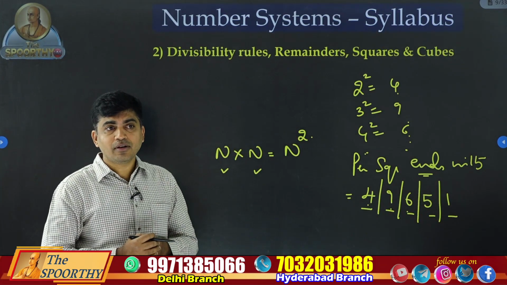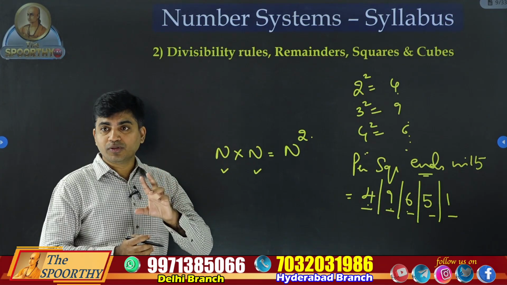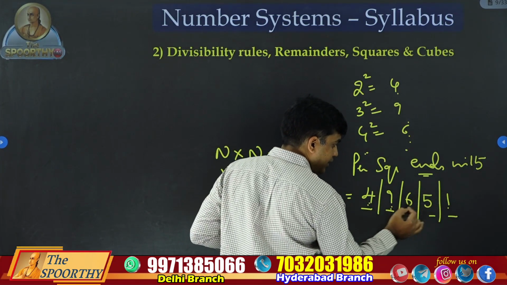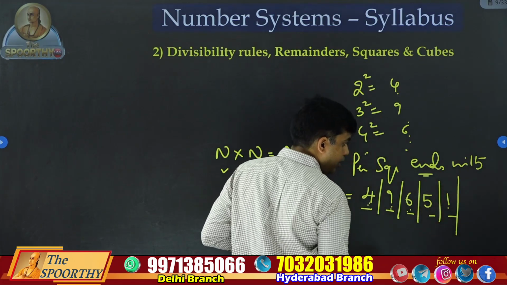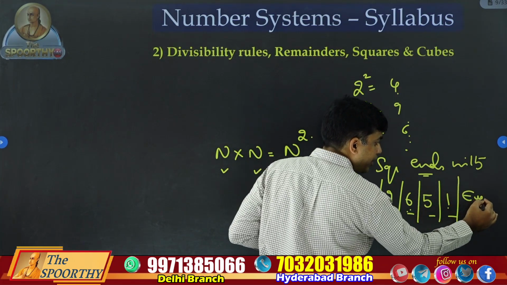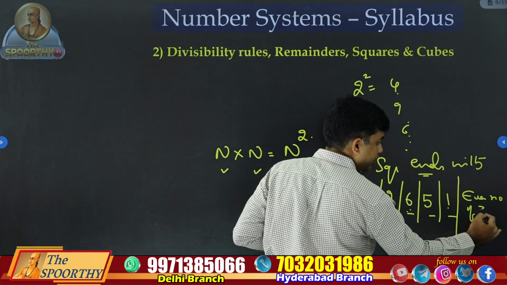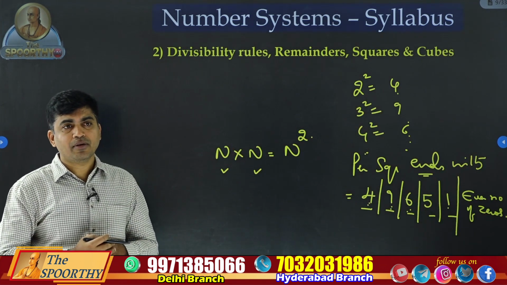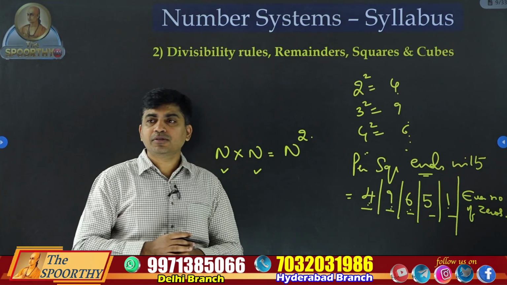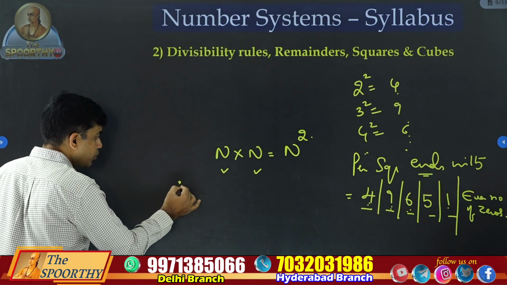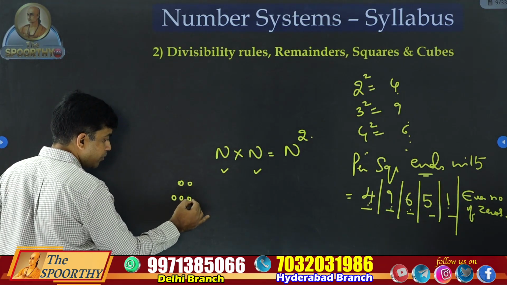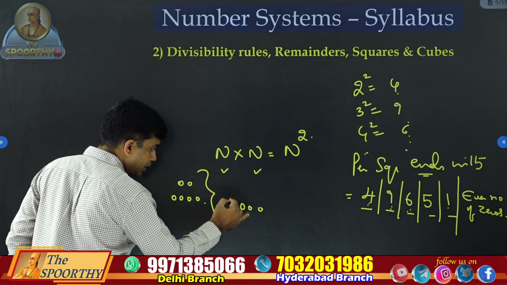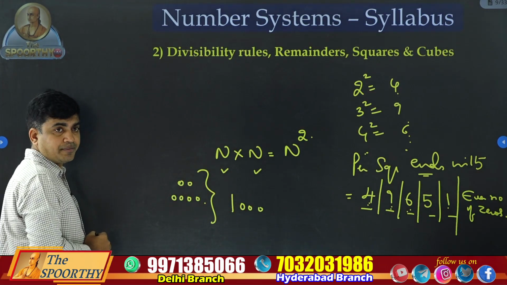What is 10 square? 100. 2 zeros. So the last digits are 1, 4, 9, 5, 6, and an even number of zeros will come at the end of a perfect square number. What is this even number of zeros? You can see 2 zeros, you can see 4 zeros, but you will never see 3 zeros. See, 1000 is not a perfect square number.